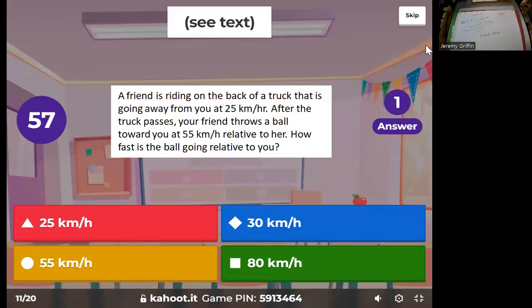A friend is riding on the back of a truck that's going away from you at 25 kilometers an hour. As the truck passes, your friend throws the ball at 55 kilometers an hour relative to her. So that's towards you, right? How fast is the ball going relative to you? Give you guys a hint. This is not Einstein relativity. This is just plain Newtonian relativity.